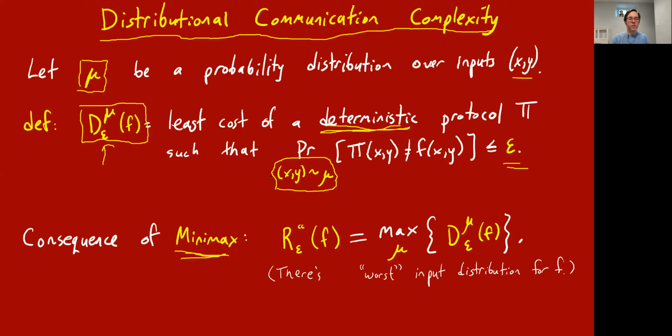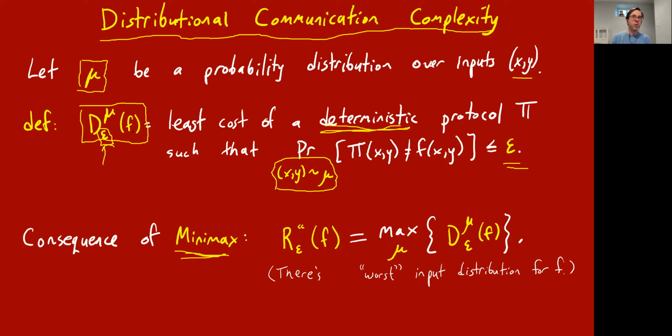Okay, so now there's a fixed distribution on inputs, mu, and you're searching for deterministic communication protocols for Alice and Bob. They're going to have some maximum amount of communication, C as always, and you're hoping that they have small error, where now the error is with respect to choosing the input from this distribution mu. So D superscript mu sub epsilon is the least number of bits you need to communicate in the best protocol which achieves error at most epsilon when the inputs are drawn from the distribution mu.